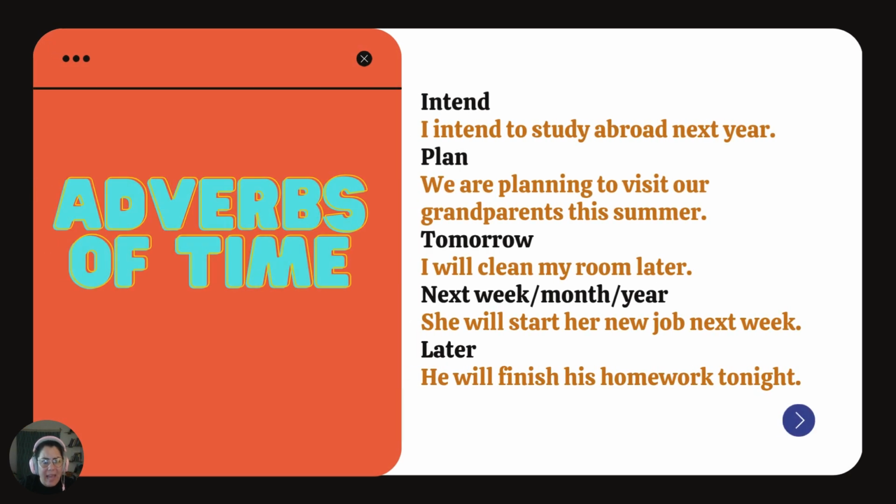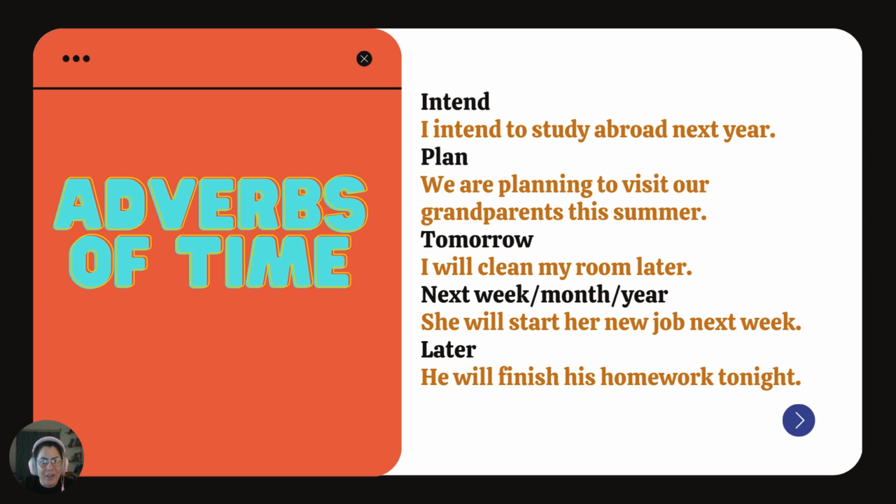Then, what are the words of time or adverbs of time we use with be going to? Intend. I intend to study abroad next year. Plan. We are planning to visit our grandparents this summer. Tomorrow. I will clean my room later. Oh, I wrote tomorrow instead of later. The next week. She will start her new job next week.